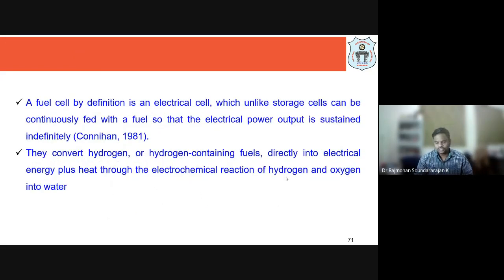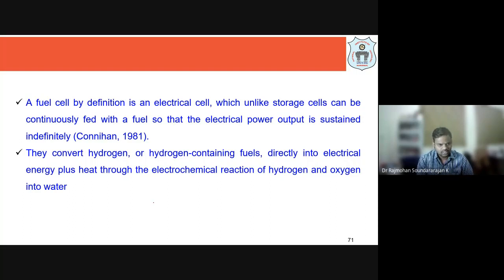And remember, a fuel cell, by definition, is an electrical cell which, unlike storage cells like batteries, can be continuously fed with the fuel, so that the electrical power output is sustained indefinitely. That is the difference between a battery and a fuel cell. A battery has a life, whereas in the case of a fuel cell, as long as you are supplying the fuel continuously, we are going to have electricity generation.